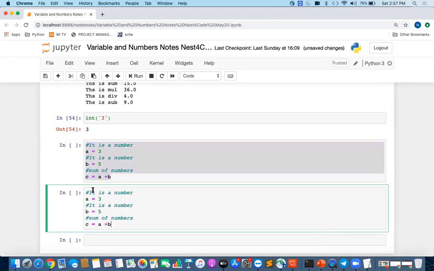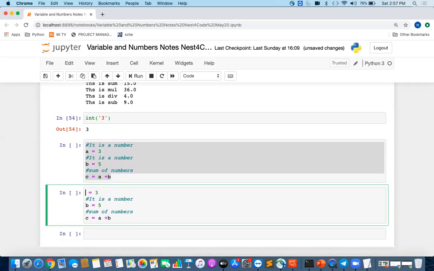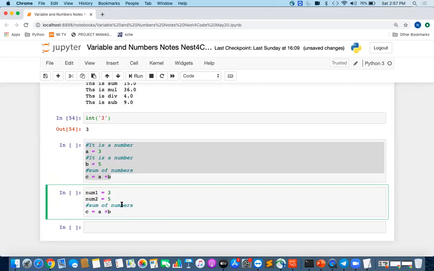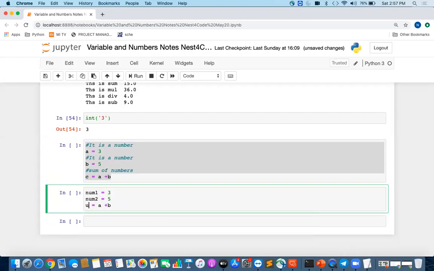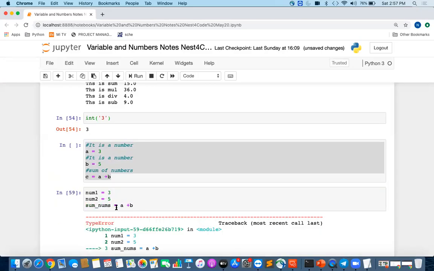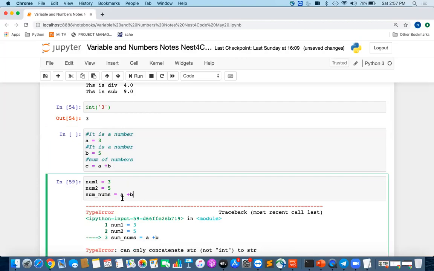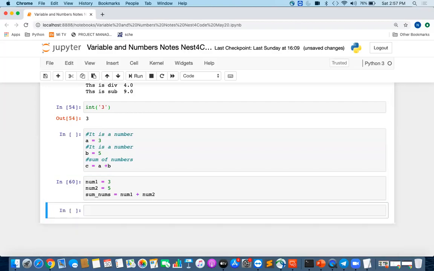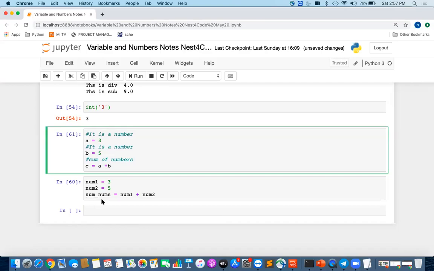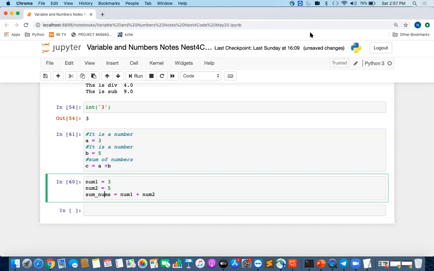Okay, let us suppose I'm writing one more program. This is another way I can write the same program. This will be num1 plus num2, right? Because we have defined the variables as num1, num2. Okay. So guys, which program do you think is better out of these two? This is the first program, and this is the second program. So which program do you think is better?